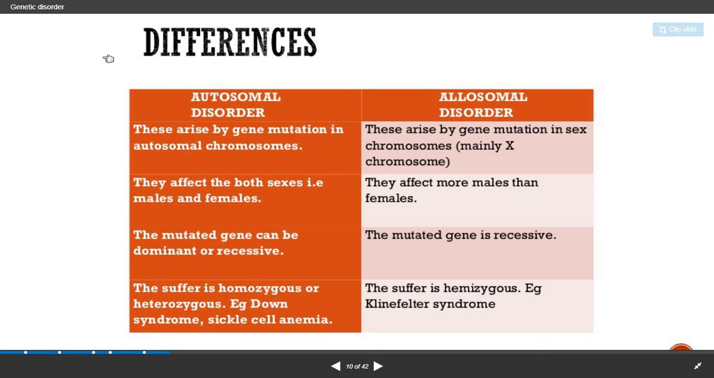So I hope this topic is clear to you, that is the allosomal disorder, the categories of allosomal disorder, examples, and what is the difference between the autosomal and allosomal disorder.